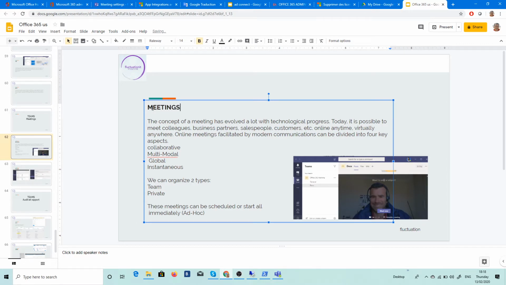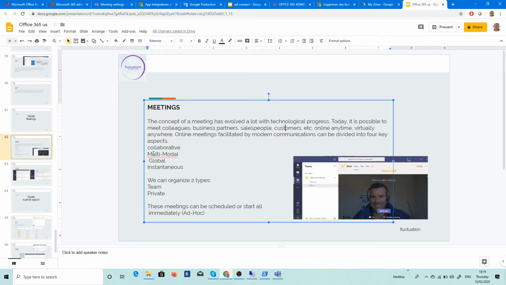So the concept with Teams is very nice because really you can do a meeting with your colleagues, business partners, salespeople, customers, and it's virtually anywhere. You can start it from here. You can invite people who are on iOS, Android. So it's very, very nice.